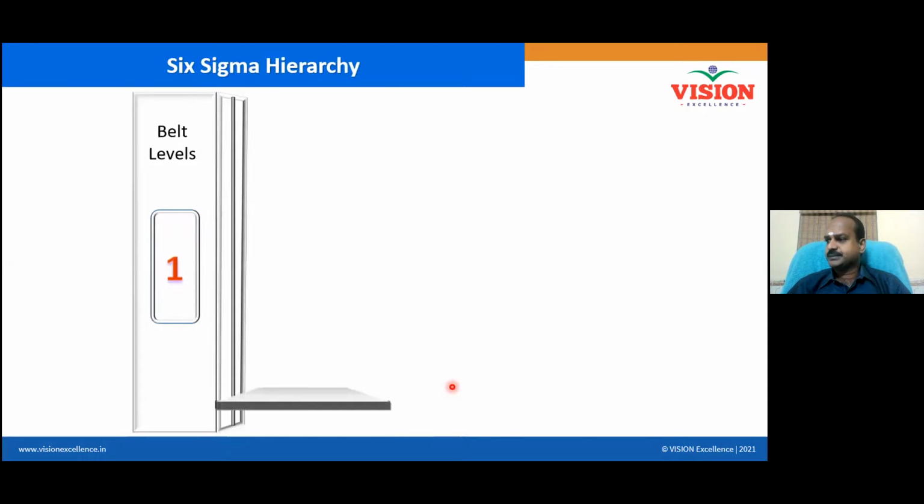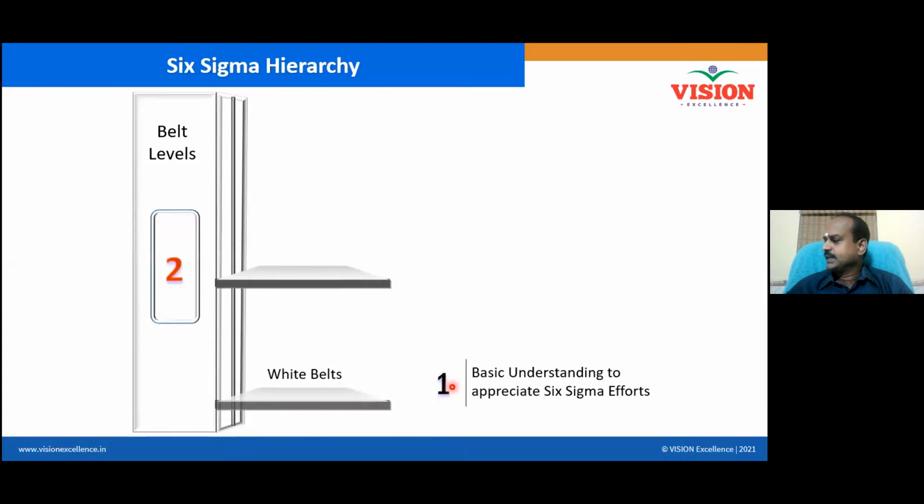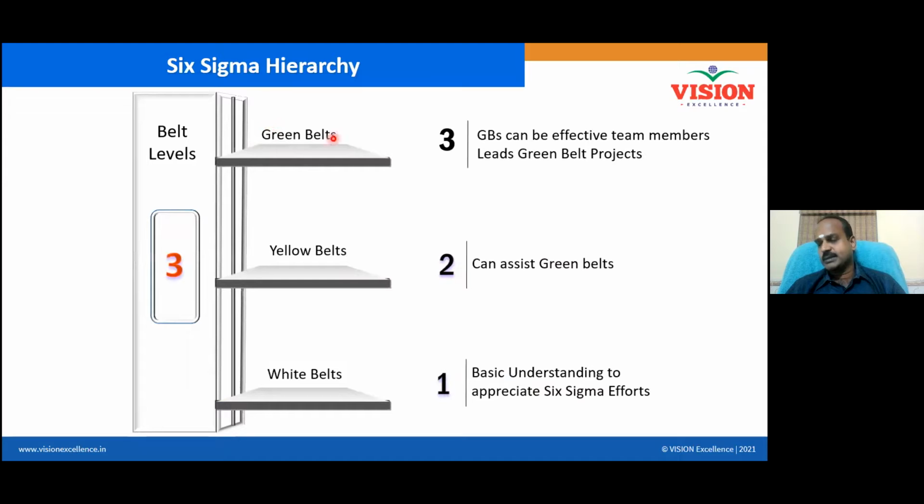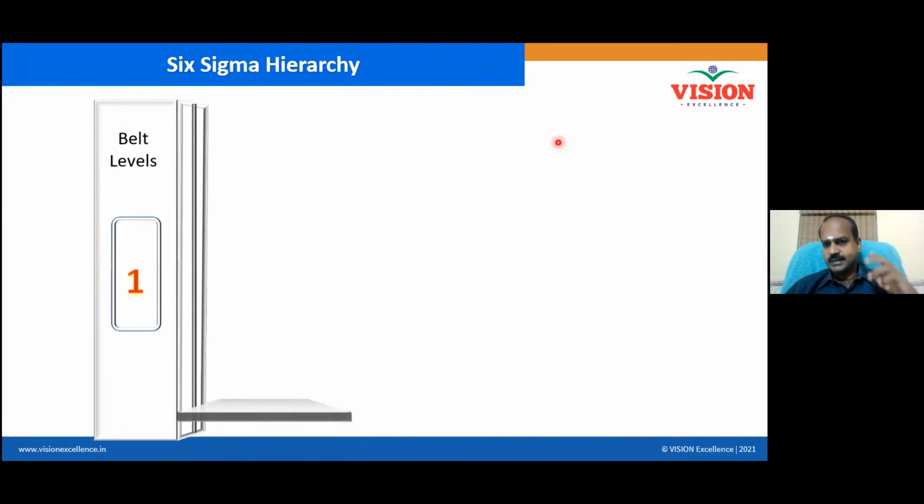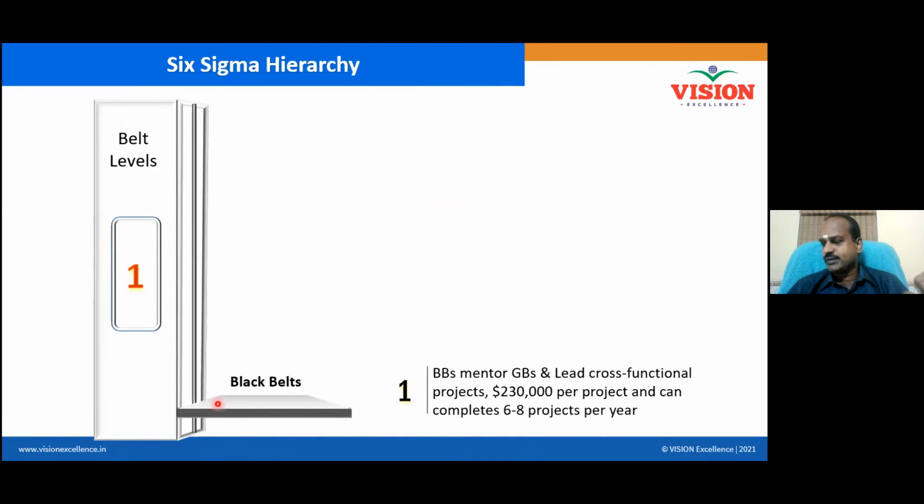And so there are belt levels. White belt is awareness. Yellow belt is an official cadre level, an official qualification level. You can participate in the project, but you need to be guided by green belts. If you become a green belt, you will be able to lead Six Sigma projects and work effectively in the project team. But maybe after joining a company, you can think of a black belt. The black belt will handle a complex, cross-functional project, and black belts, as I already told, are generally 1 out of 100.